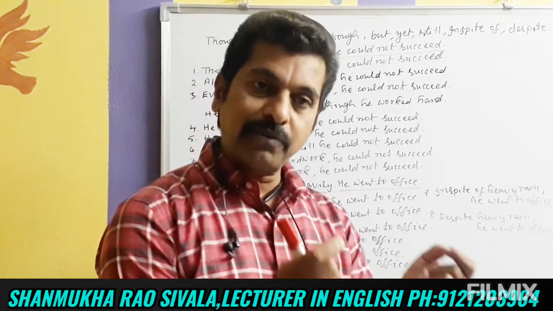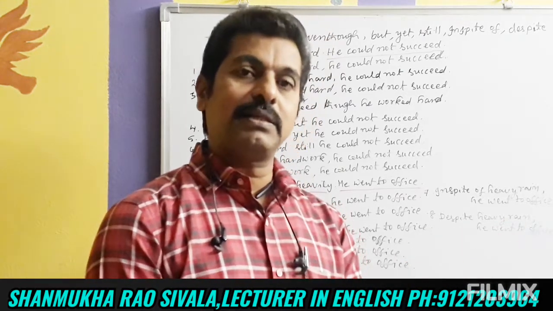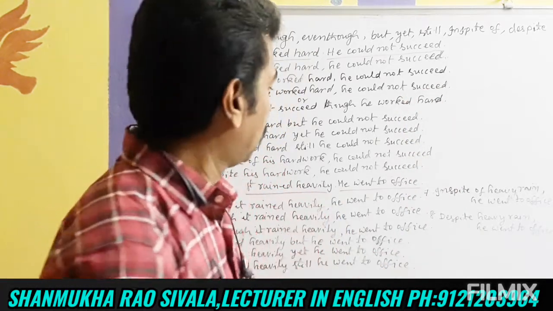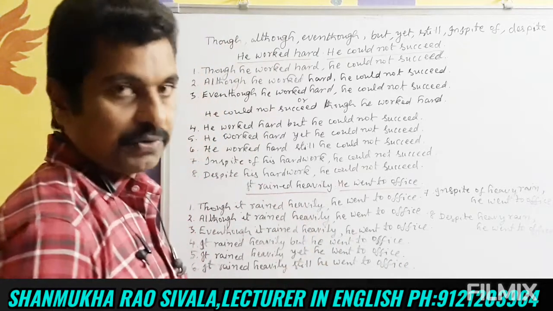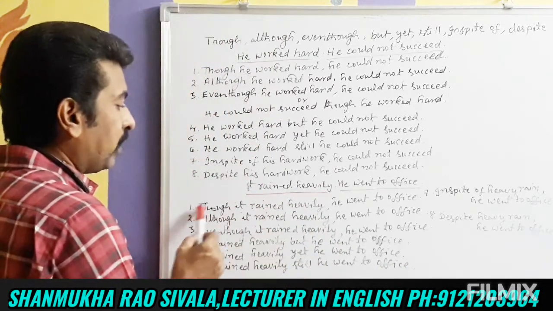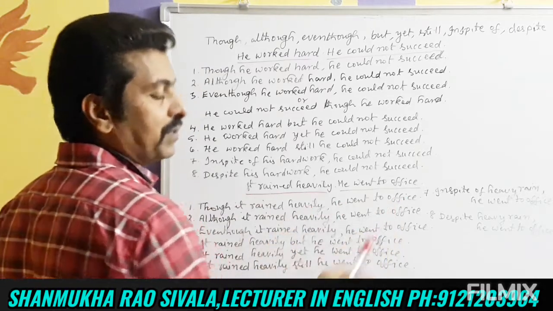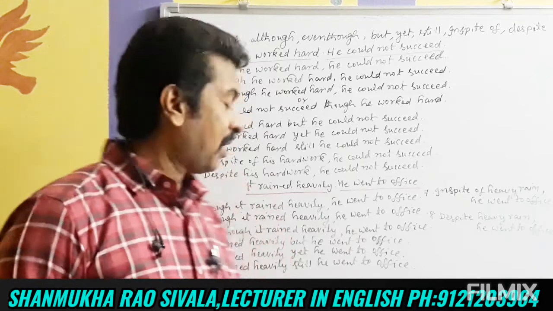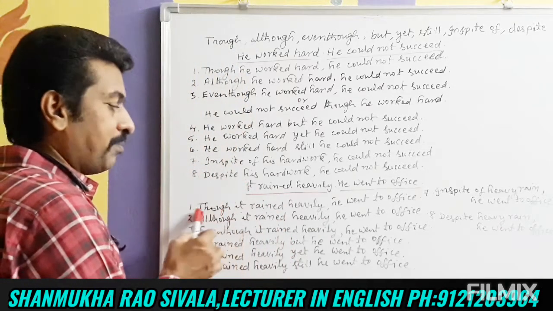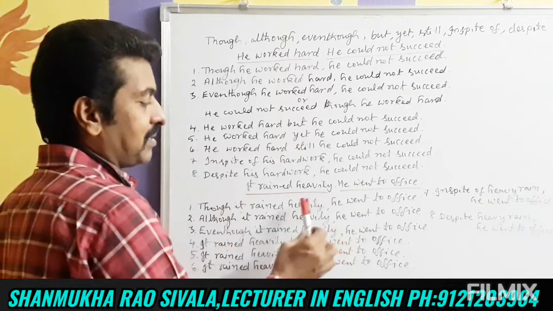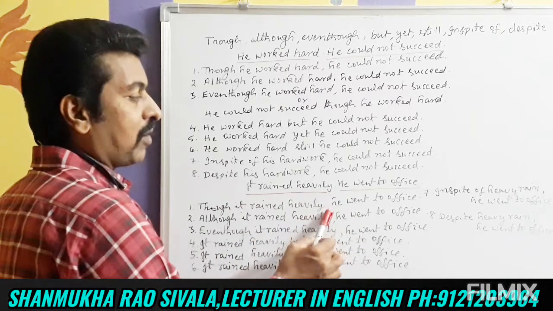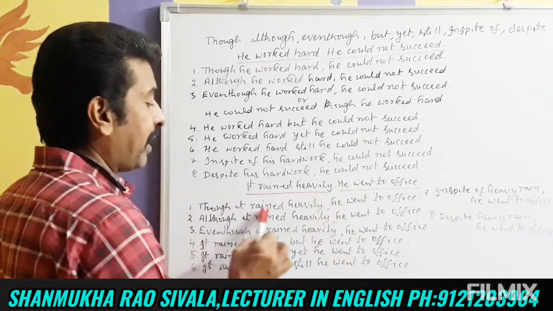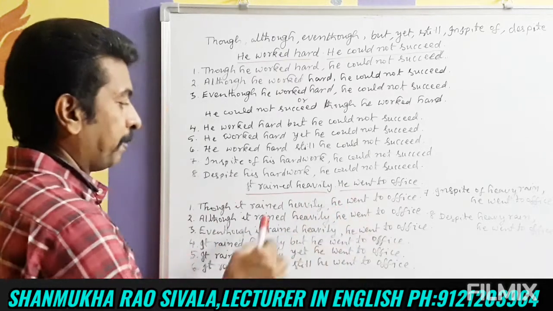To combine this kind of two opposite or contrary sentences, we use these conjunctions: though, although, even though. So let us combine with though first of all. Though it rained heavily, he went to office. Though came in the beginning of the sentence. Two sentences as it is. At the end of the first sentence, we have to put a comma. The capital letter becomes a small letter.